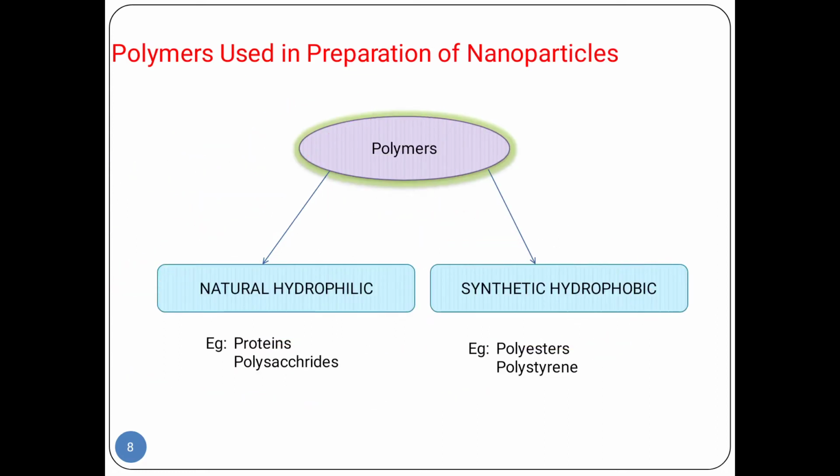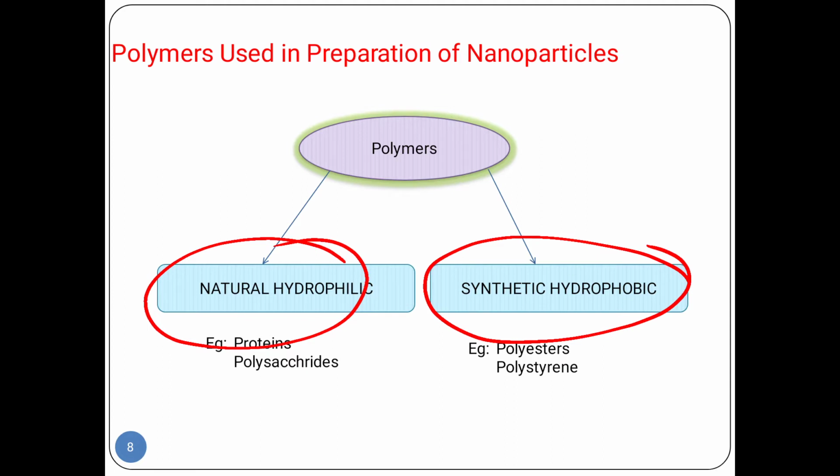There are two types of polymers used in nanoparticles. First one is natural hydrophilic, and second one is synthetic hydrophobic. So hydrophilic means what? Philic means water loving. Here two examples are given: proteins and polysaccharides. There are a number of examples, but only two are given here. And synthetic hydrophobic means water-hating polymers. Here we can see examples: polyester and polystyrene.